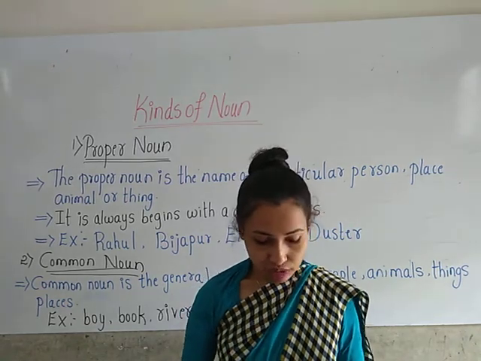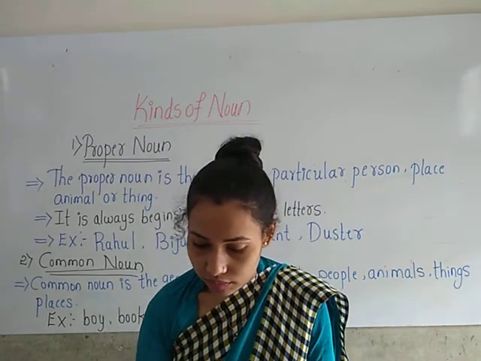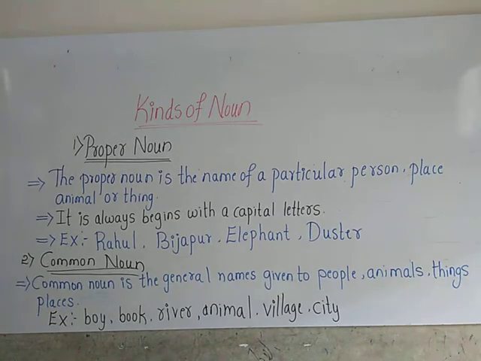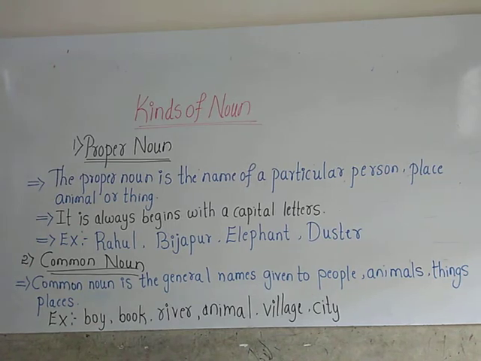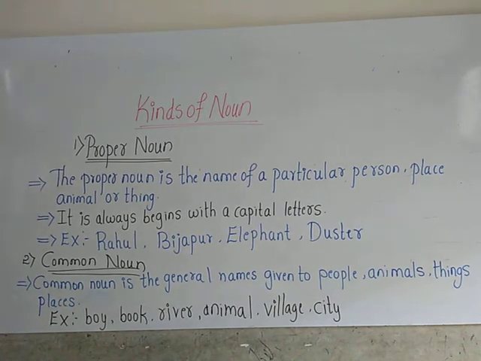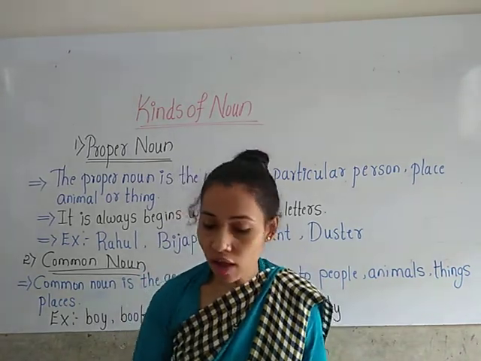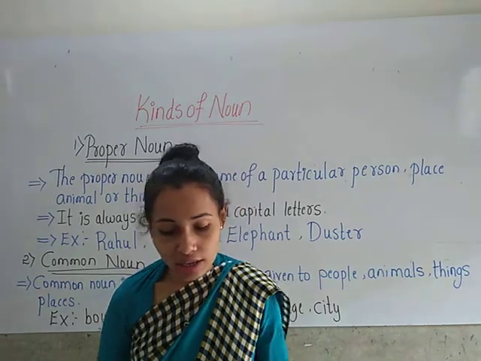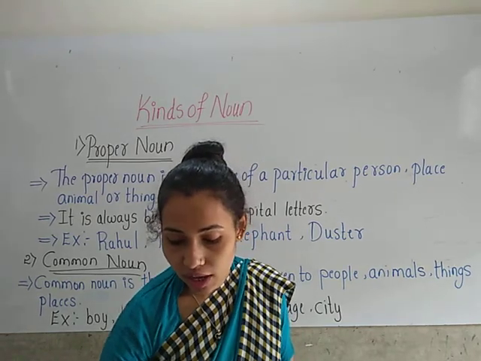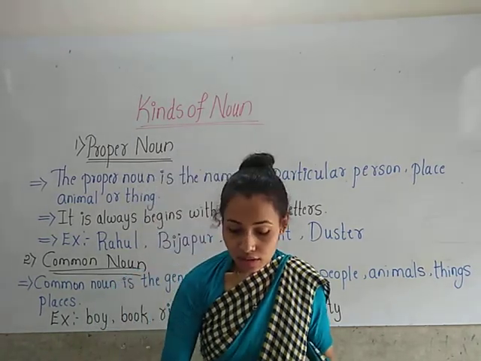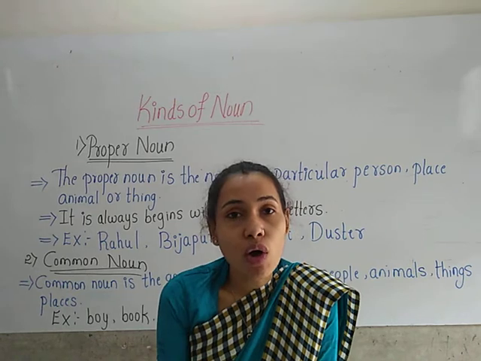Take out page number 52 and open it from your textbook. We are going to start today our 4th standard syllabus. Here in page number 52, the grammar part is kinds of noun.